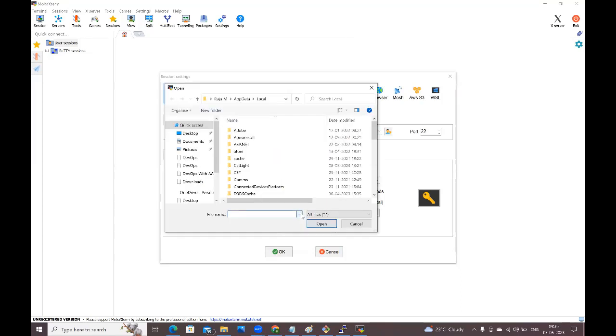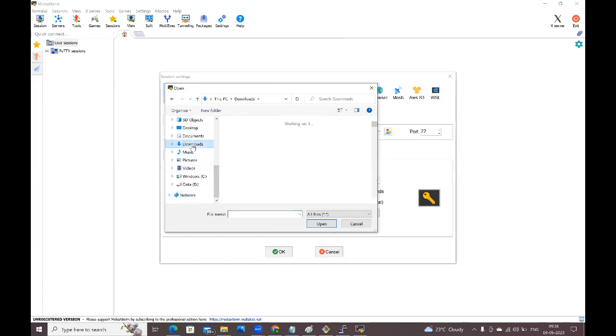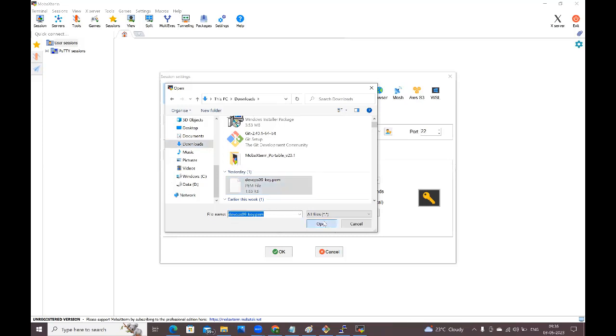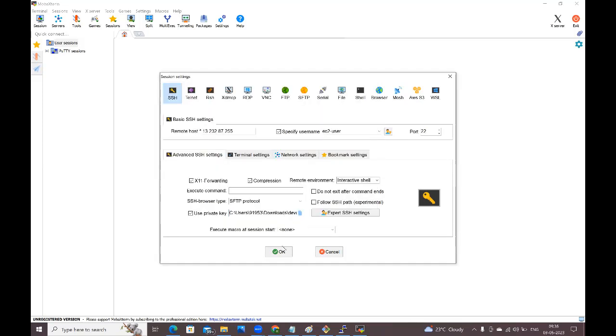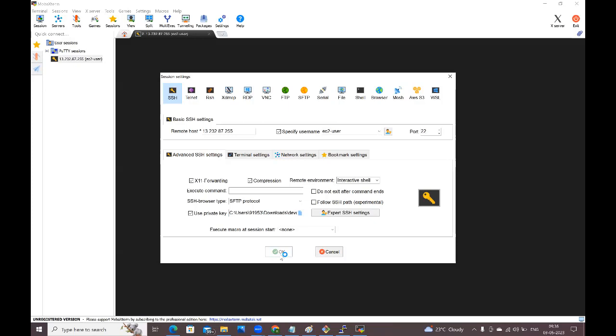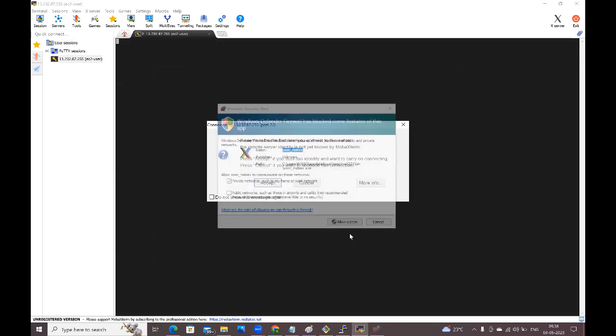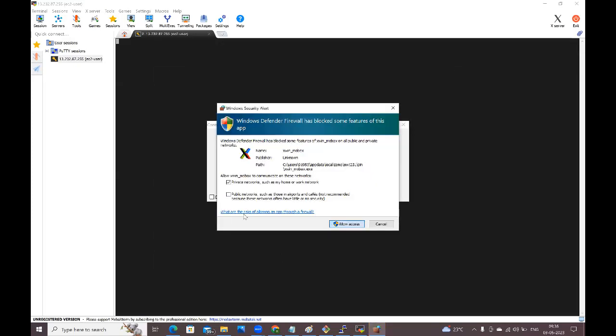Here we need to use the PEM file only, guys, not the PPK file. Go to the downloads folder. Here we have the PEM file which we generated in the last session. See guys, this is the PEM file. Open it. The PEM file is loaded. Now click on OK. Wow, the connection is done, guys.